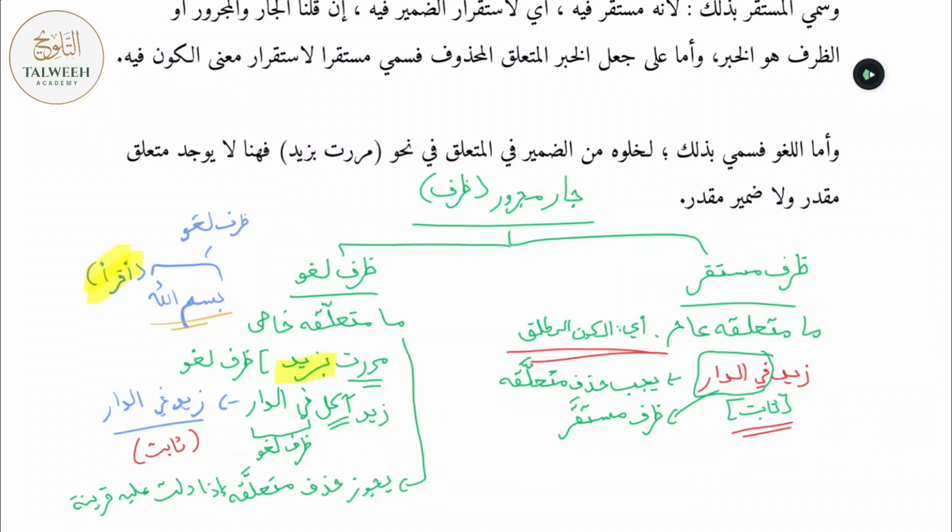Because if you were to omit it without any indication, without any context supporting it, someone would mistake it for a ظرف mustaqar, and they would understand the general meaning of existence, whereas in ظرف لغو, that's not the case. So with this, we cover our lesson, or we covered the alamat of the ism, and we've also covered a beneficial lesson in the meaning of ظرف مستقر and ظرف لغو, which you'll come across quite often in the books of Nahu and Tafsir.